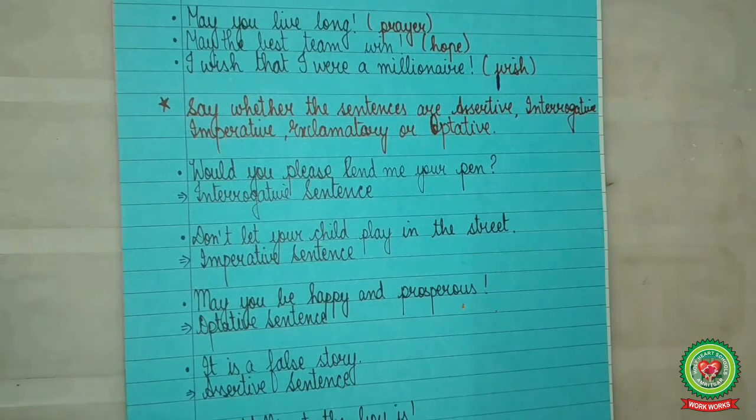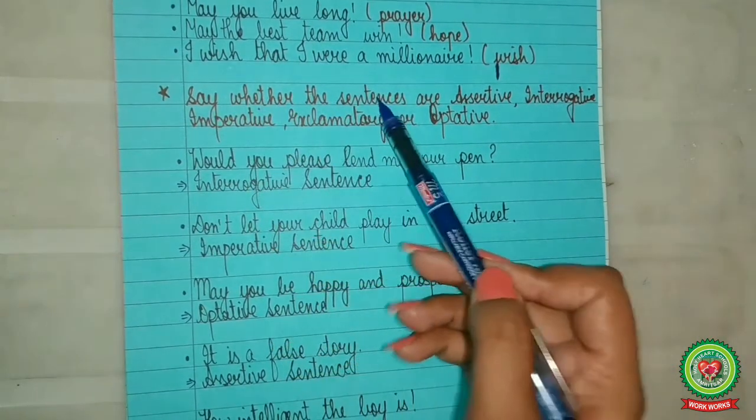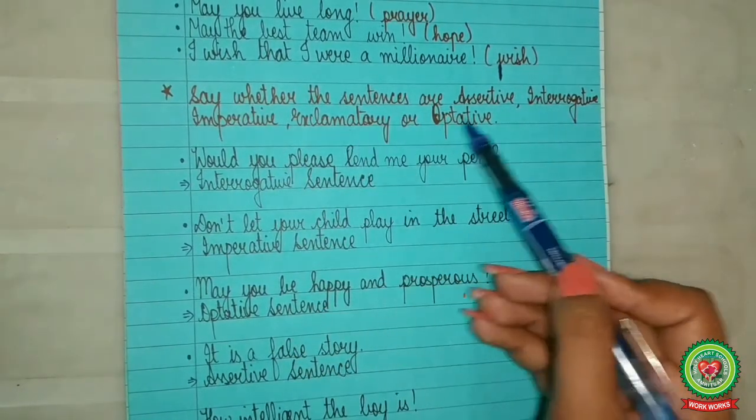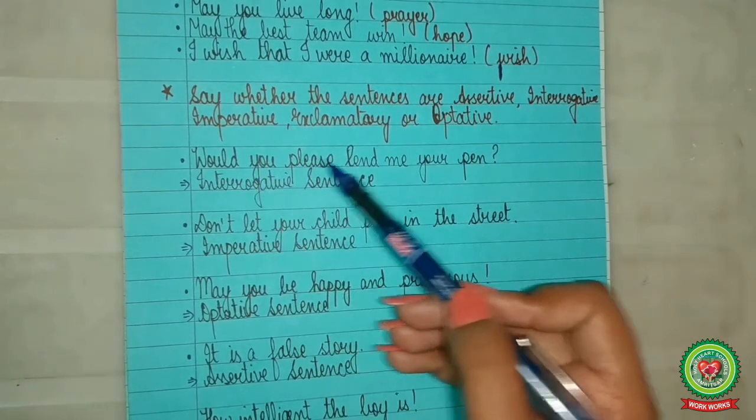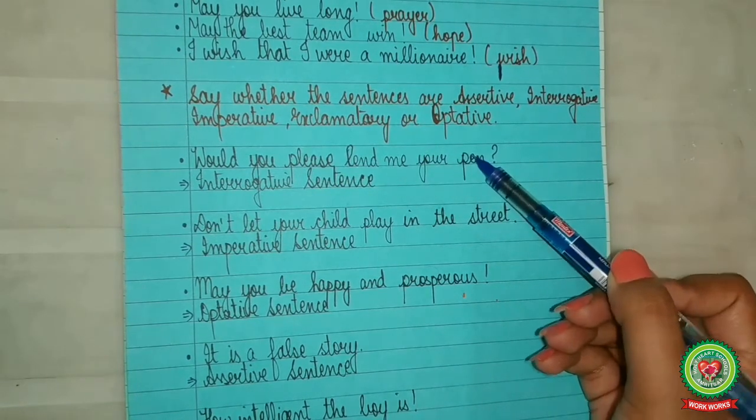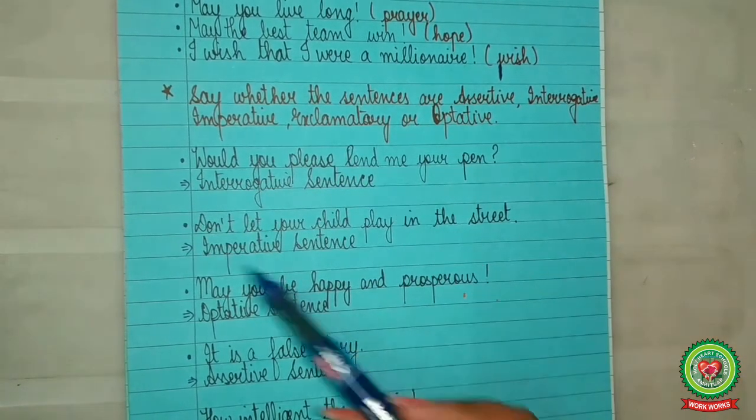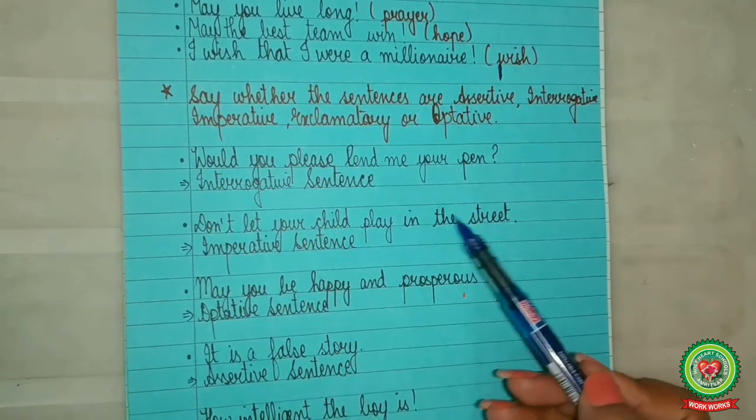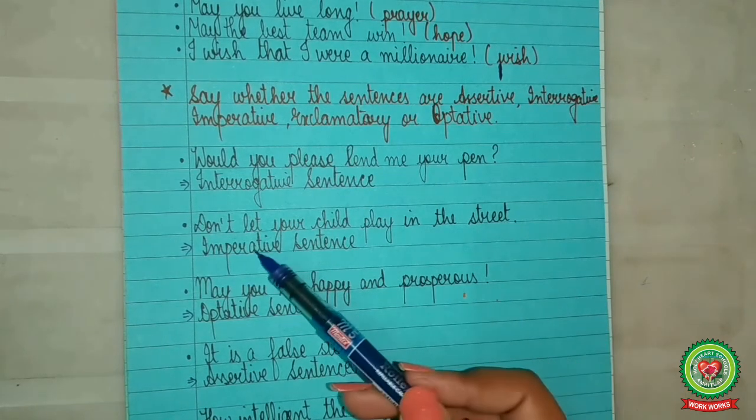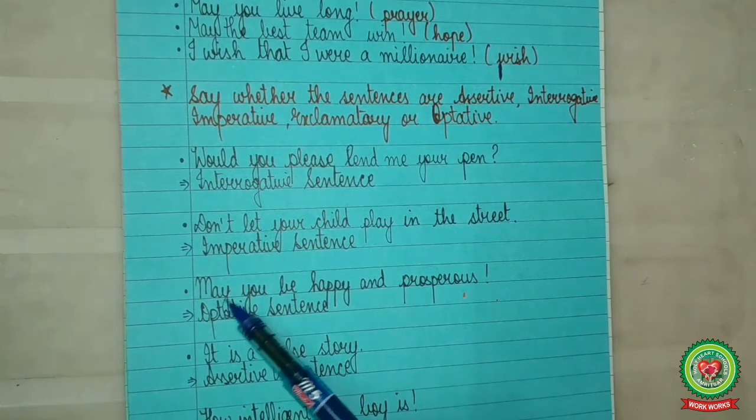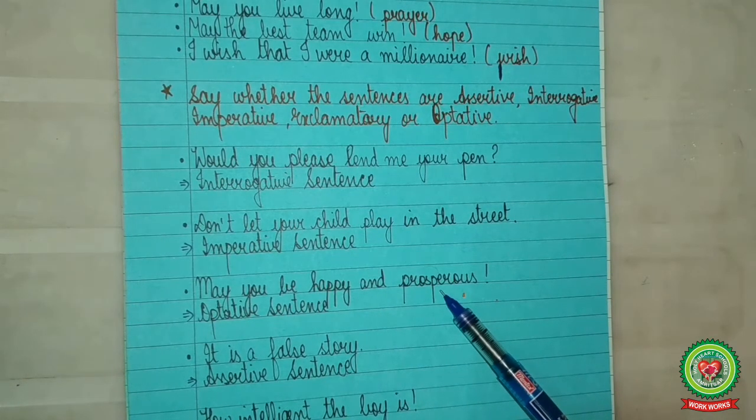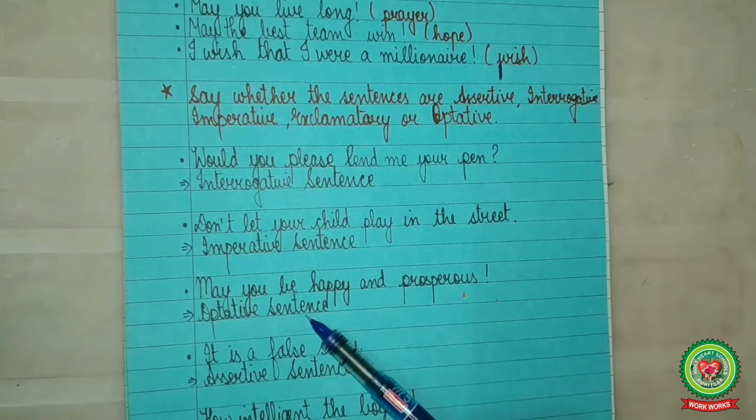Now let us see few more examples. Say whether the sentences are assertive, interrogative, imperative, exclamatory or optative. Would you please lend me your pen? Ask question, so interrogative sentence. Don't let your child play in the street. Expresses an advice, so imperative sentence. May you be happy and prosperous. Expresses a wish, so optative sentence.